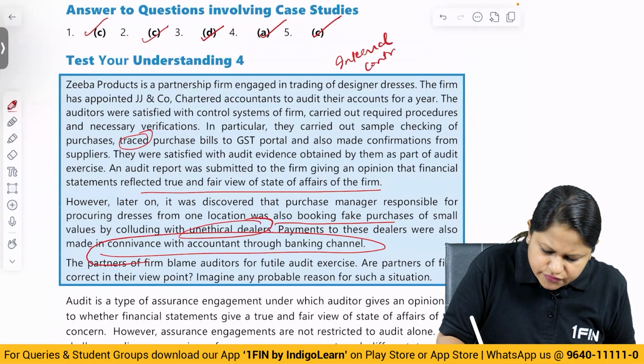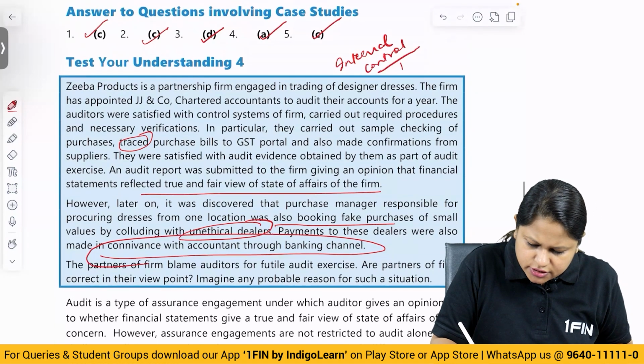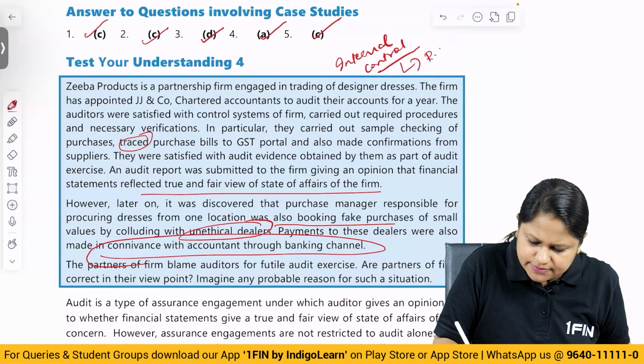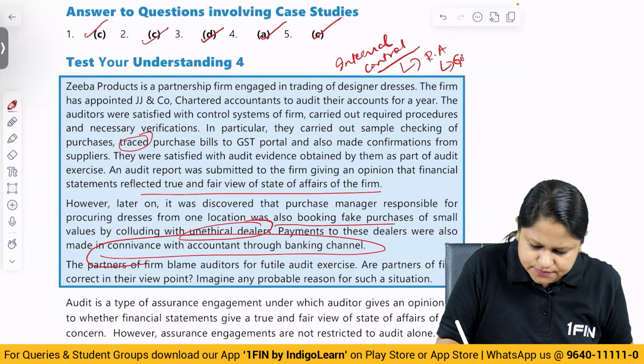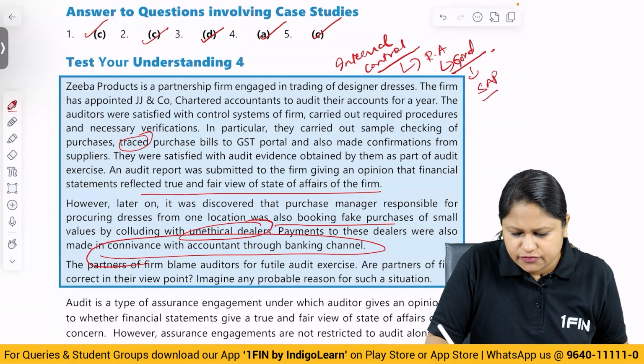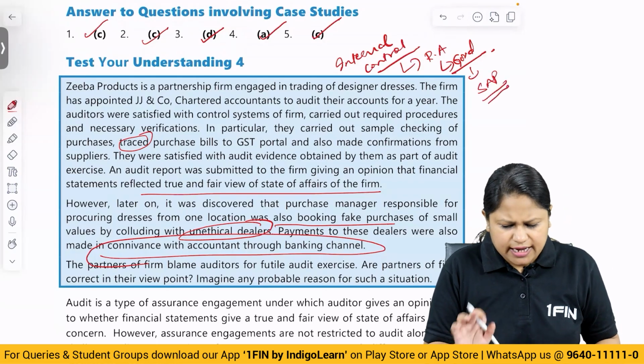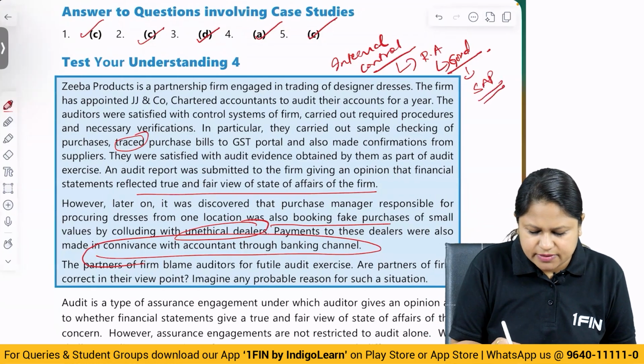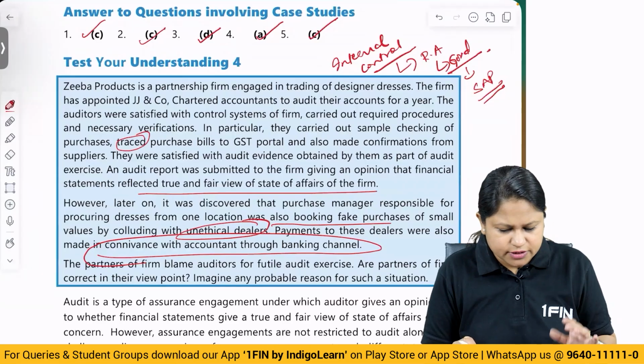So we did a part of checking of internal control. According to our understanding, we obtained reasonable assurance that the controls are good, and based on that we relied upon them, and we also performed substantive audit procedures. So we did perform the further audit procedures, and based on whatever evidence we got, we ended up giving a true and fair view. We is the firm here.